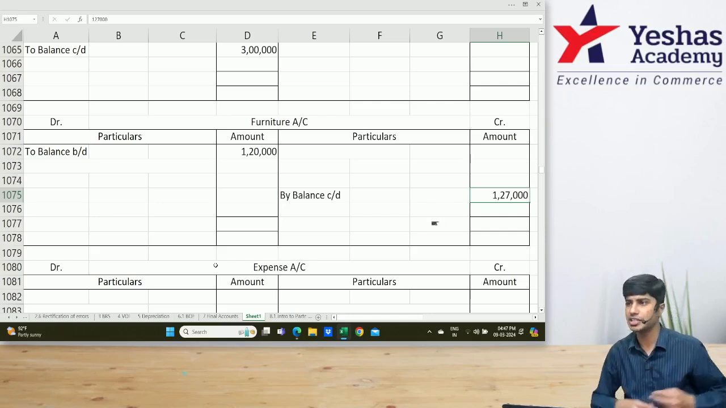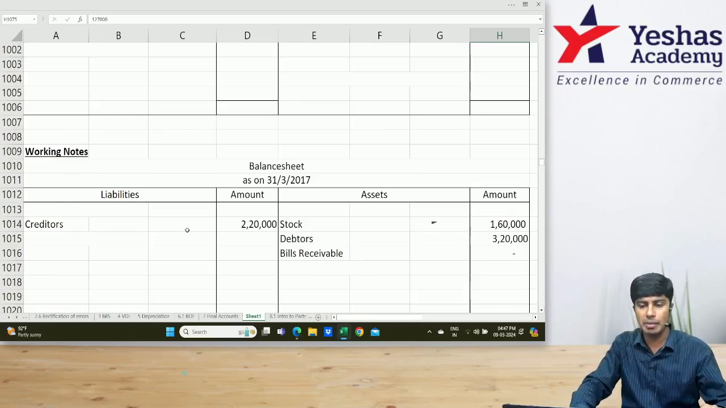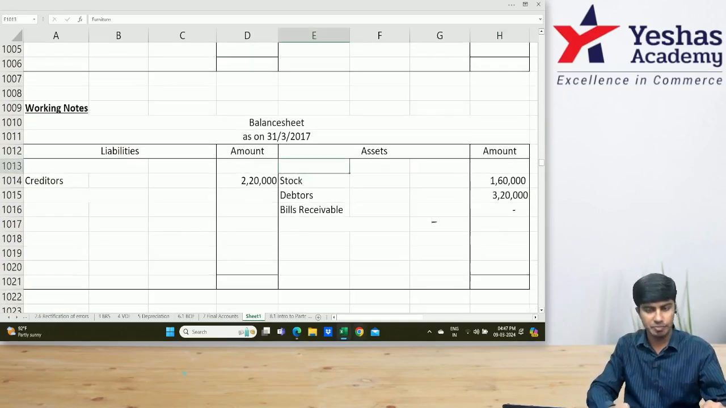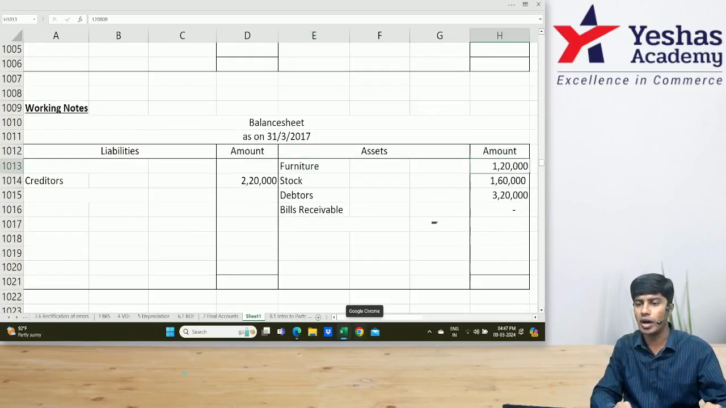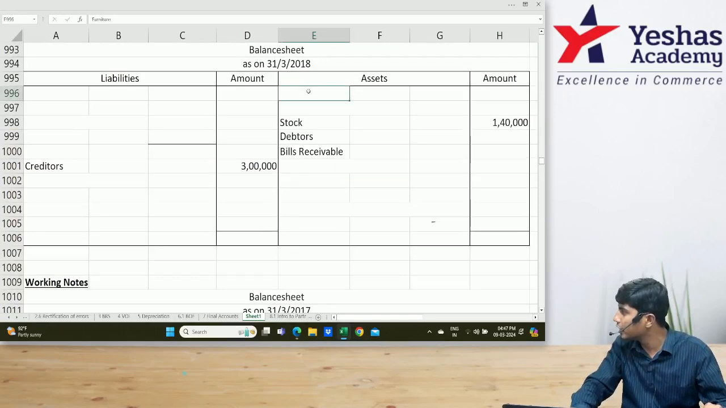Everyone wrote 120, 127. I'll write this 120 and 127 in my respective balance sheet. Come to our balance sheet. In the balance sheet, let me write here furniture. How much is it? 120. This is in the opening balance sheet. Similarly, in the closing balance sheet, let me write furniture 127.